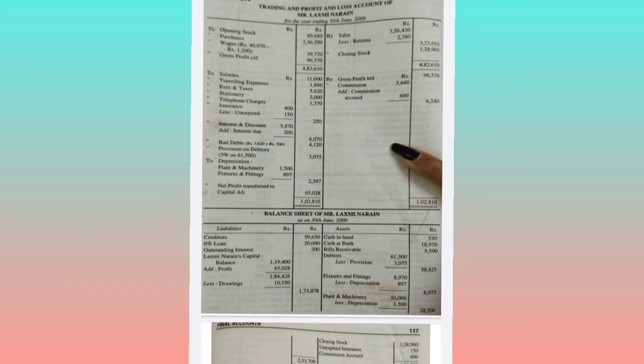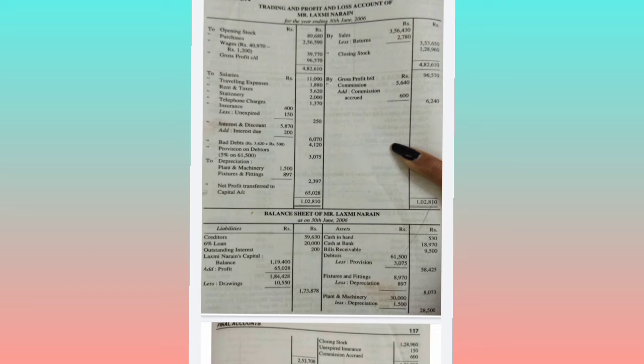So 400 minus 150, total comes to 250 in the P&L account. And this prepaid insurance will be taken forward to the balance sheet, 150. Okay, prepaid insurance 150 in the balance sheet. See here in the brackets they have given, it is nothing but adjustment. So two effects. Rent and taxes 5620 in the P&L account debit side.